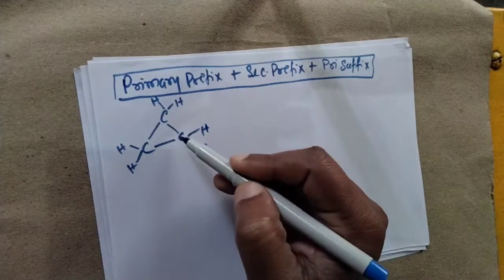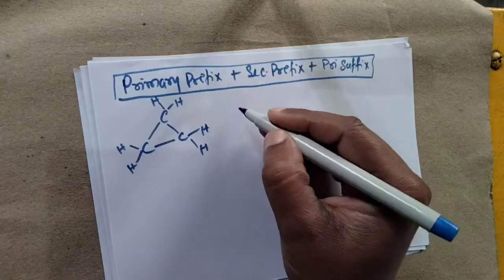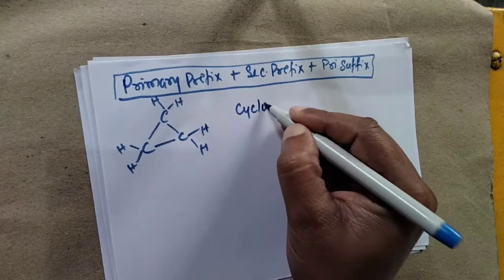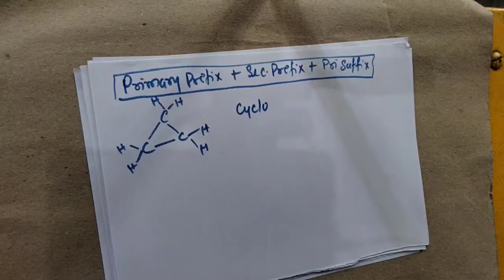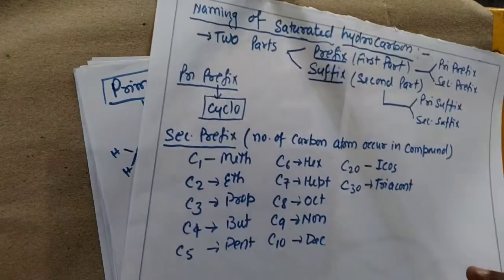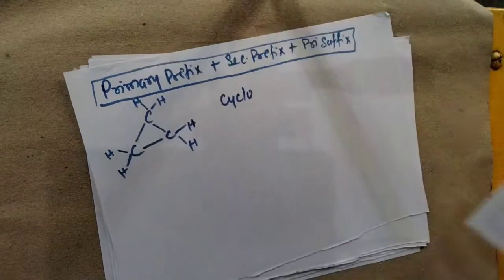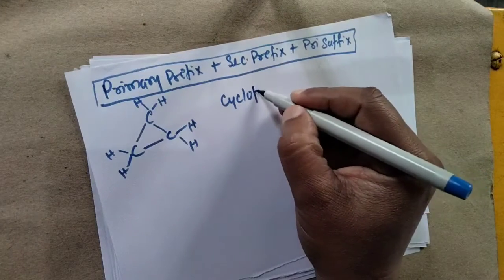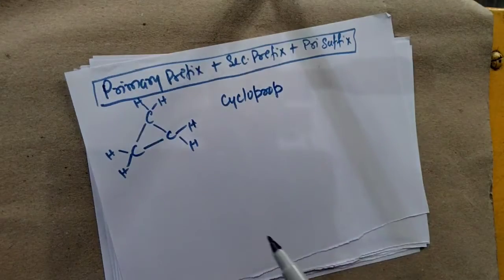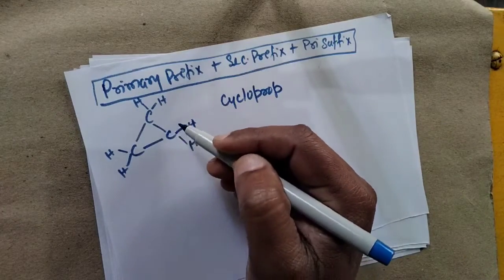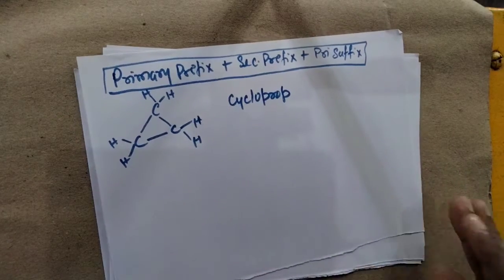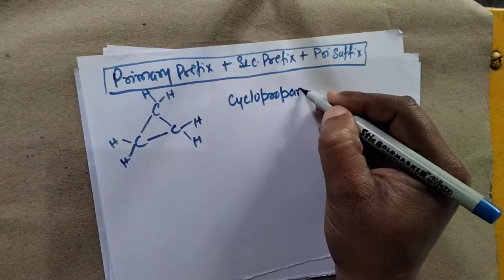First of all, this is a cyclic compound, so as a primary prefix we use cyclo. Three carbons are there, and for three carbons we have prop. So cycloprop. Then all of the carbons are attached together with single covalent bonds, so it means ane.